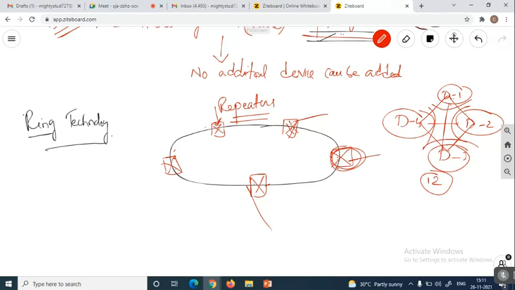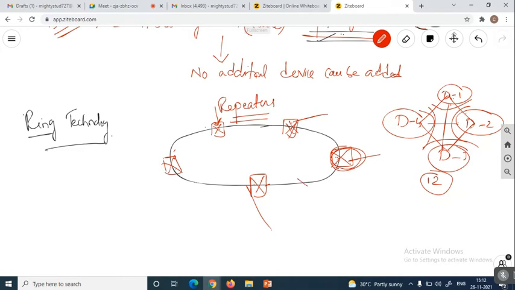Okay, like that in the ring technology, a number of devices are interconnected together, and the data transfer from one device to another device continues. At the same time the data is going to be different, whatever is being sent from this particular device to this device, and at the same time the data will be different from this device to this device. Why? Because it is going to be performing another task based on this particular data. So the data may change at the same time. Every device is going to be acting as a repeater. The task has to be continued, but the data transfer may change from one device to another device.